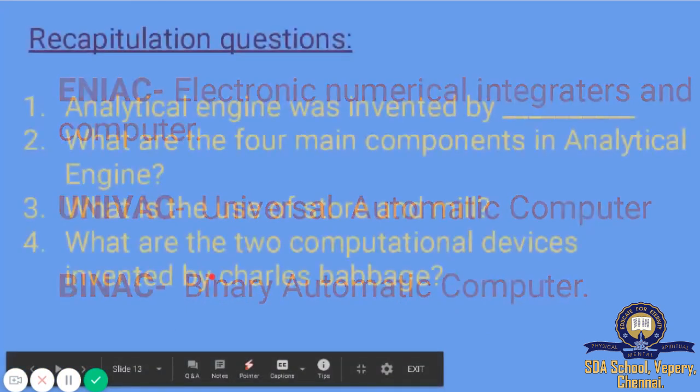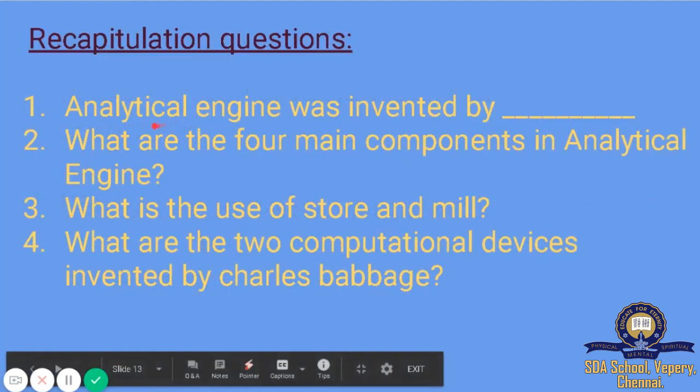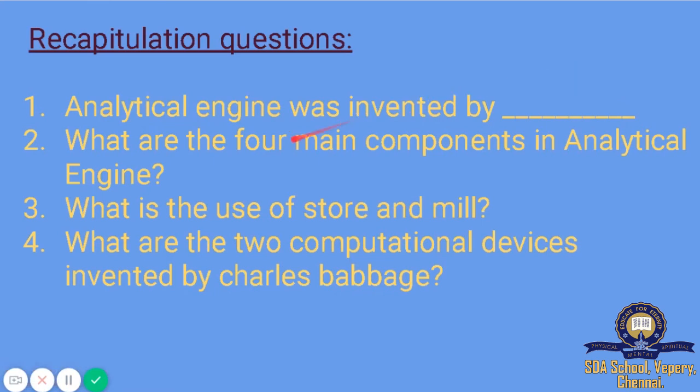Okay, let us see some recapitulation questions. Analytical engine was invented by dash. Analytical engine was invented by Charles Babbage. What are the four main components in analytical engine?